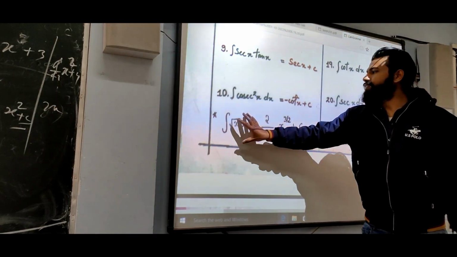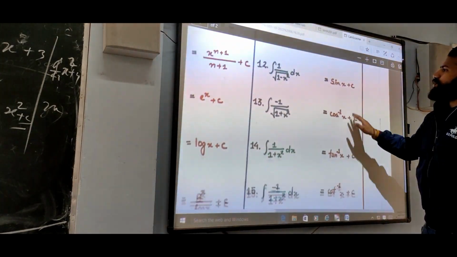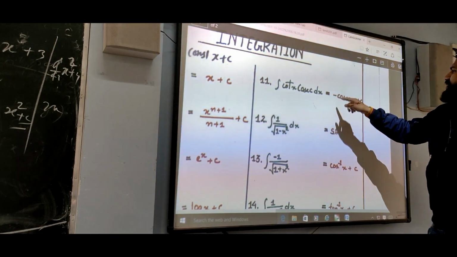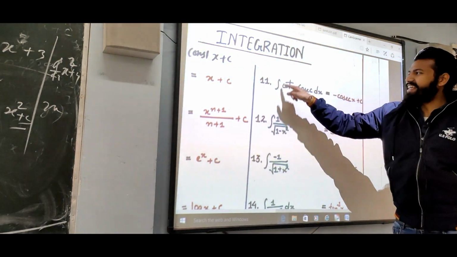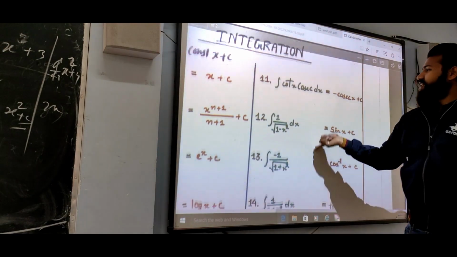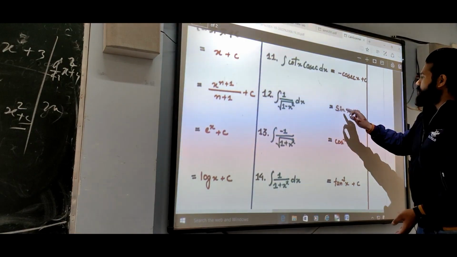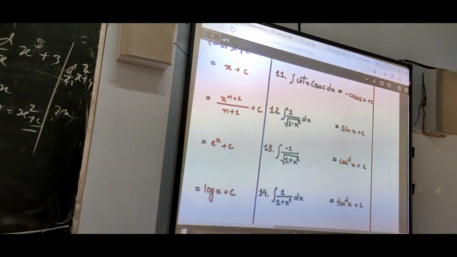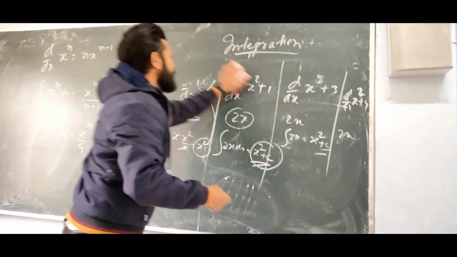This is new, I will explain later how it comes. Now, we already know that the differentiation of cosec x is minus cot x cosec x, so the integration of cot x cosec x will be minus cosec x plus c. Similarly, we already learned sine inverse in the case of inverse functions. Come on, look here. Okay, good.